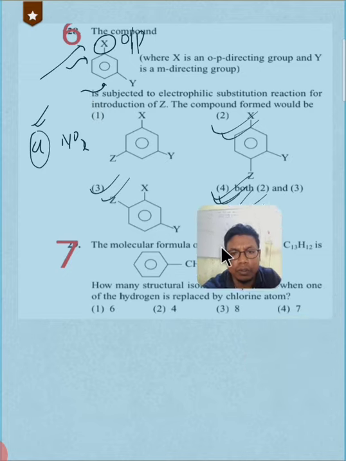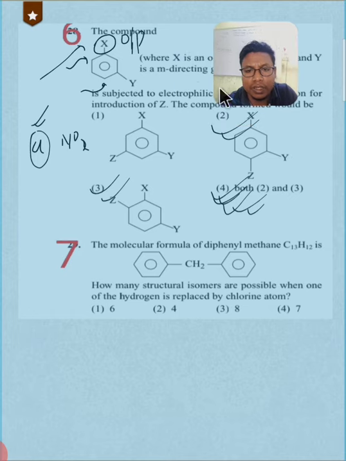This is a good question. The next question: the molecular formula of diphenylmethane is C13H12. This is the molecular formula of diphenylmethane, and the question is how many structural isomers are possible when one of the hydrogens is replaced by a chlorine atom.